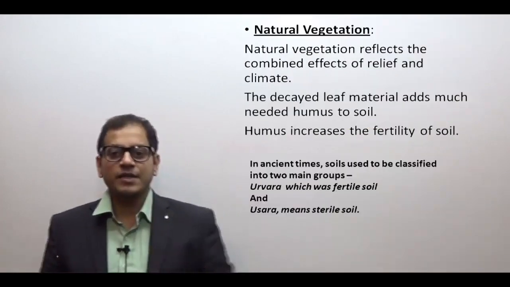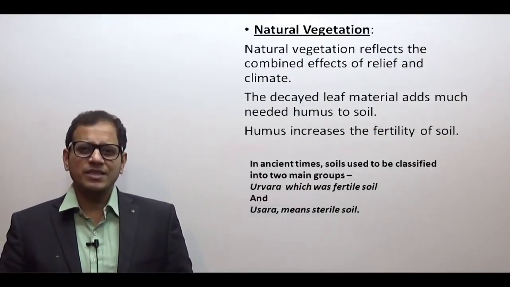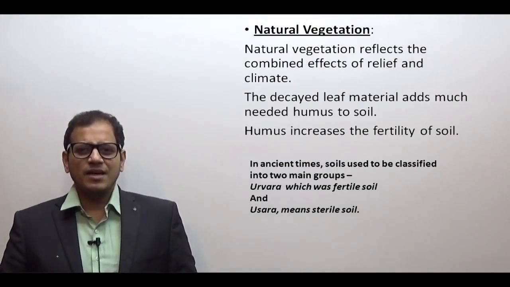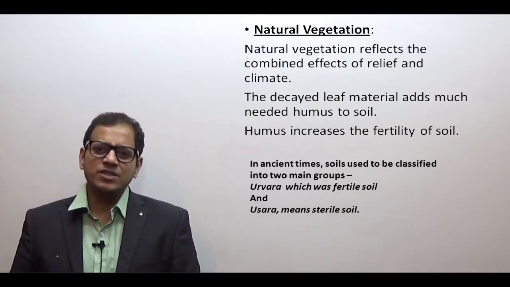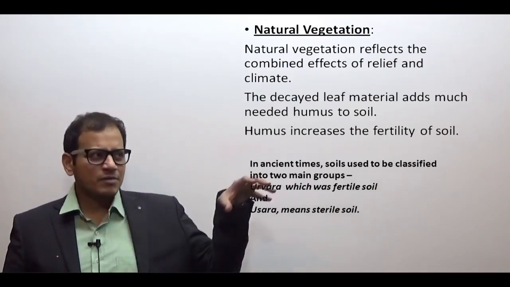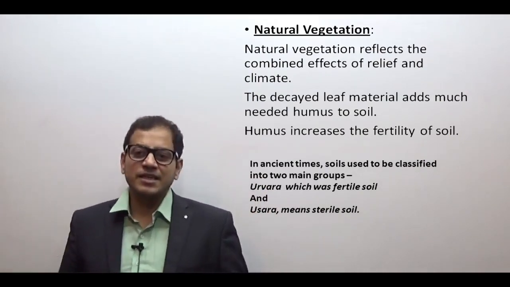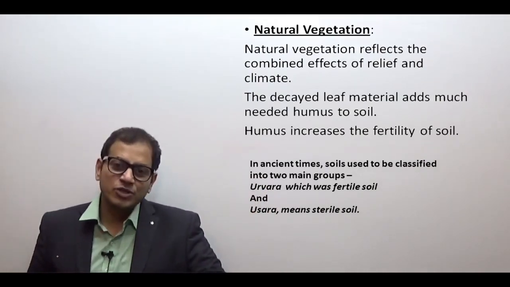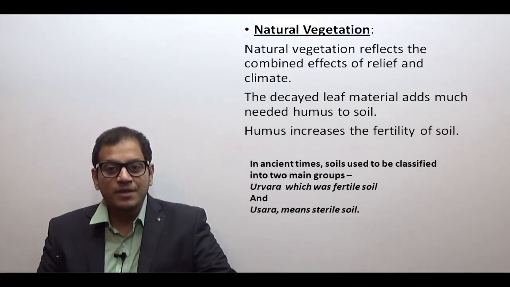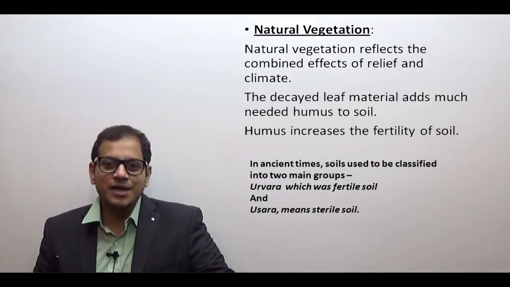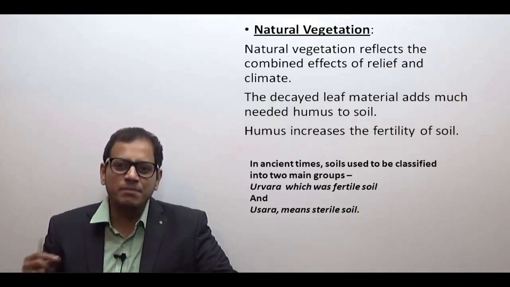The next factor is natural vegetation. Natural vegetation may add humus. If the area is rich in natural vegetation, there will be more humus in the soil. More humus makes the soil acidic, and the natural vegetation sometimes helps in protection of the soil, and therefore deeper soils can be formed. This natural vegetation to some extent helps in the breaking down of the soil.